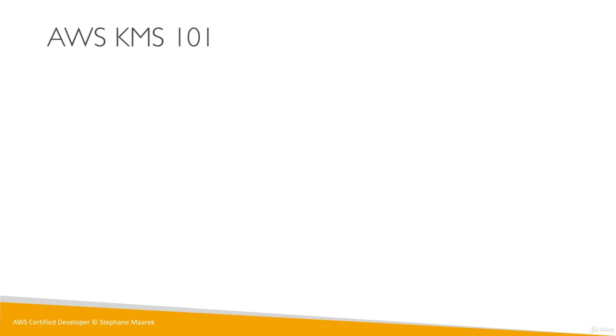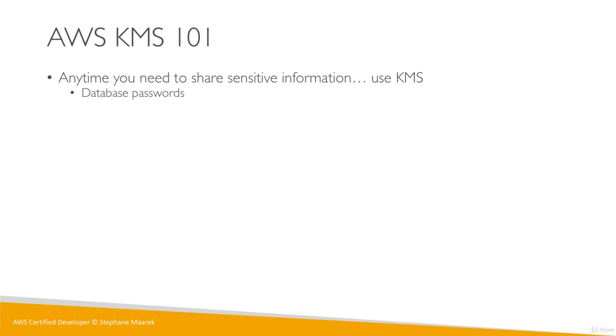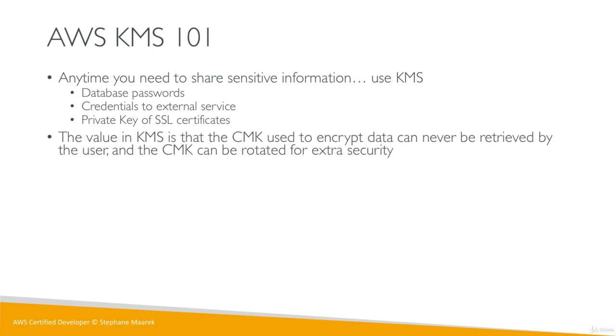So as a 101, basically, when you think, okay, I need to share sensitive information with someone, with an application, you need to use KMS. That sensitive information may be database passwords, credentials to external service, a private key of an SSL certificate, basically anything that is sensitive. And so the value in KMS is that the customer master key, CMK, that will be used to encrypt your data, you can never retrieve it.